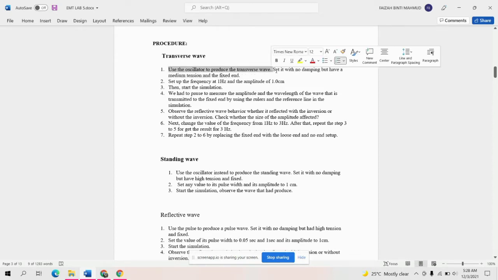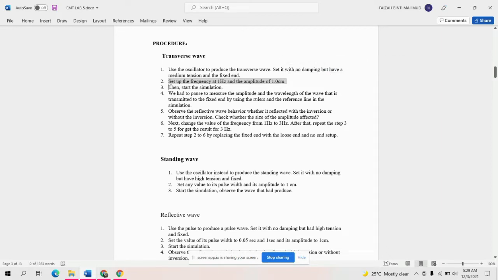Set it with no damping, medium tension and the fixed end. Second, set the frequency at 1 Hz and the amplitude at 1.0 cm.